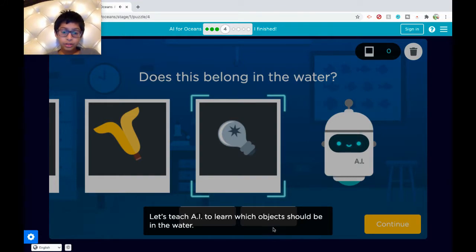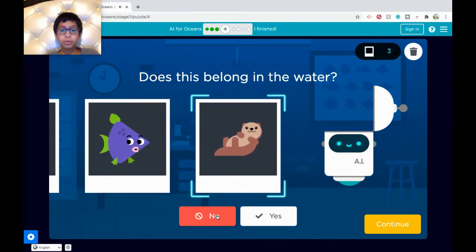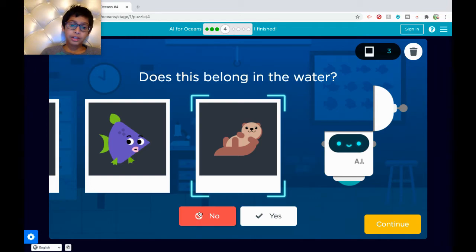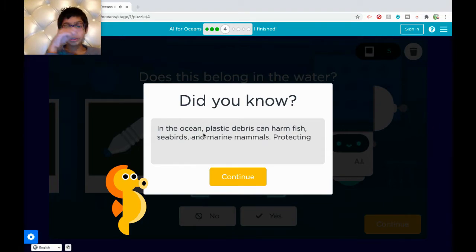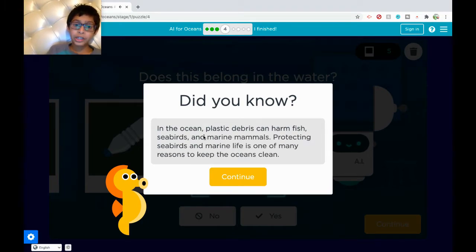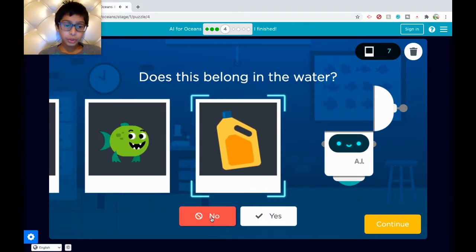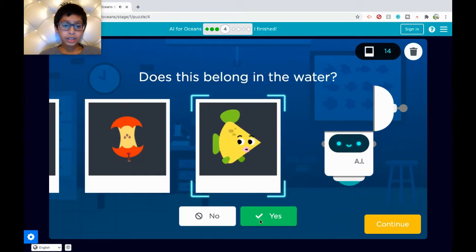Let's teach AI to learn which object should be in the water. Does this belong in the water? No. No. No. Is that a teddy? What is that? What is this? Is this like an otter or like a teddy? I'm going to go with a no. Yes. Did you know in the ocean plastic debris can harm fish, seabirds, and marine animals? Protecting seabirds and marine life is one of many reasons to keep the oceans clean. The more training, okay. Yes, no, no, yes, yes, no, yes, yes, no, yes.